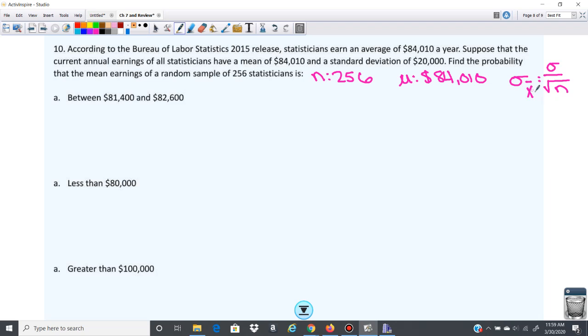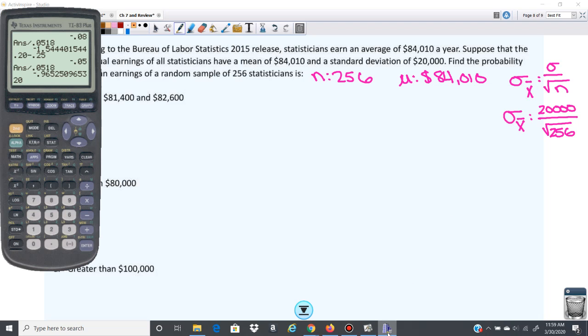So for this problem, the standard deviation of X bar is going to be the standard deviation of the population, 20,000, over the square root of 256. So let's go ahead and do that. 20,000 divided by the square root of 256 is 1250.